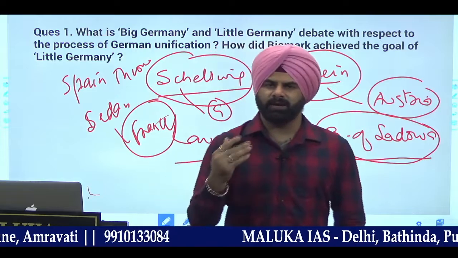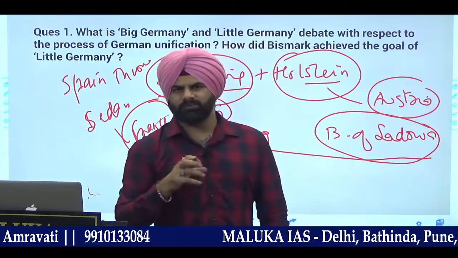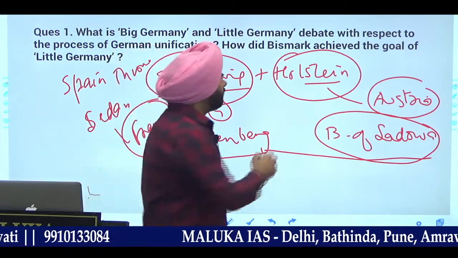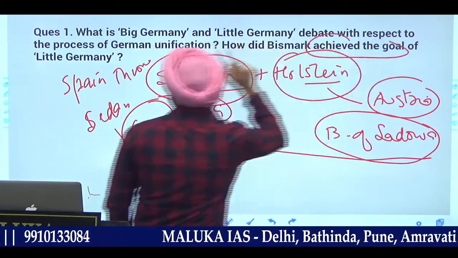He was anti-liberal, and the Germany that was there was dominant in, for example, the whole of Europe, and he was able to achieve his goal by his vision.